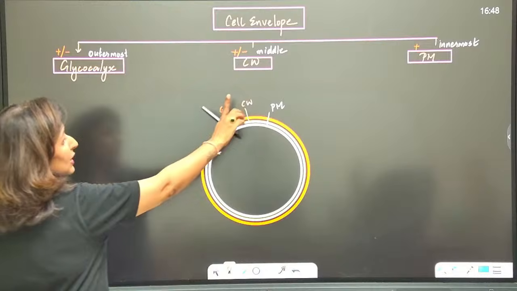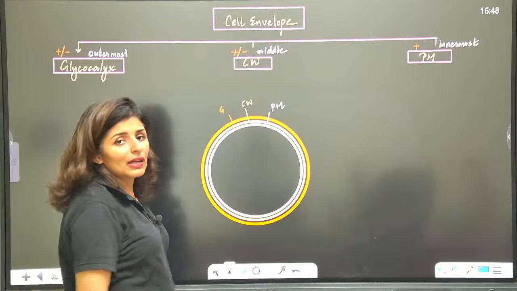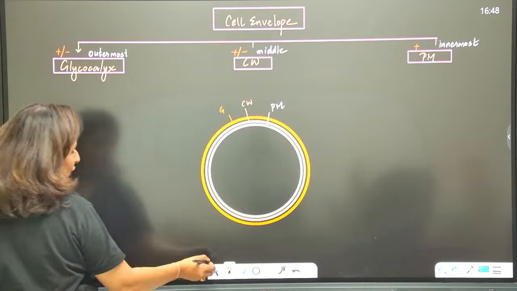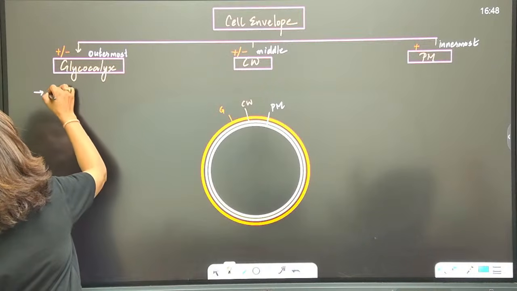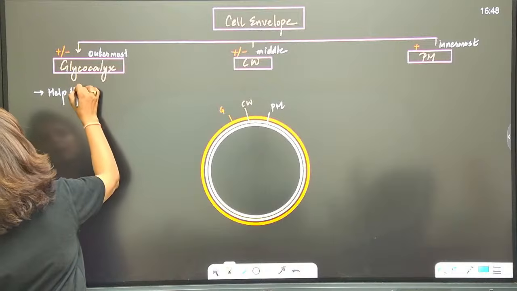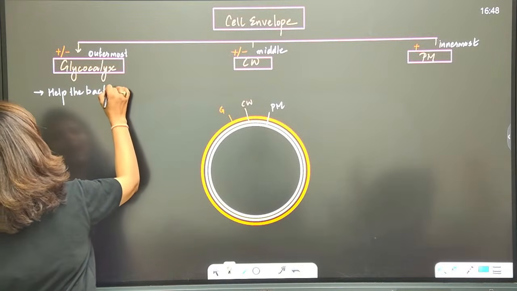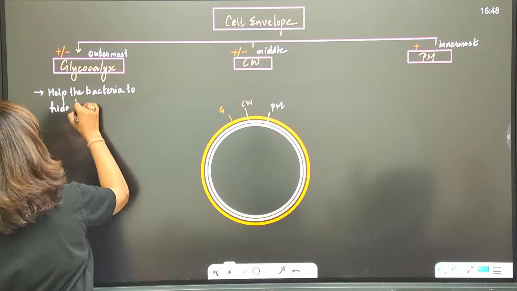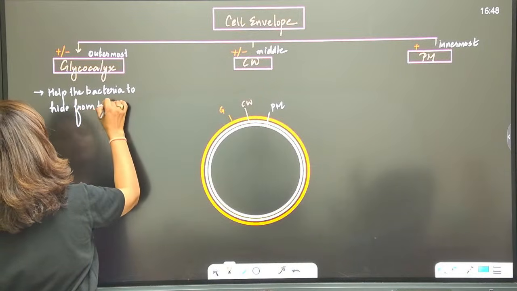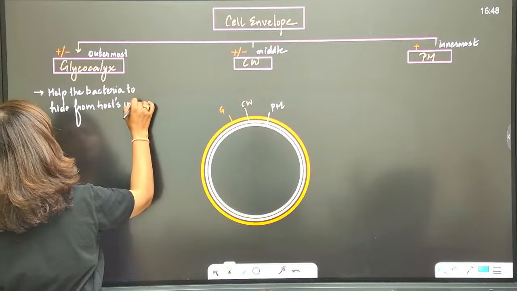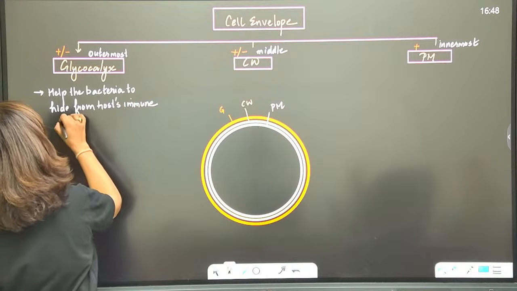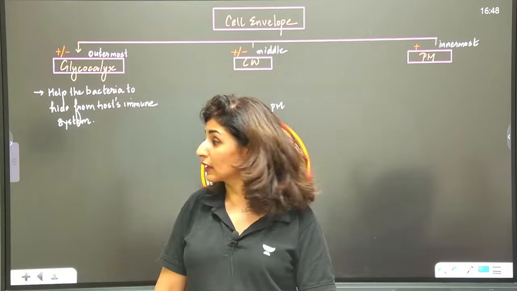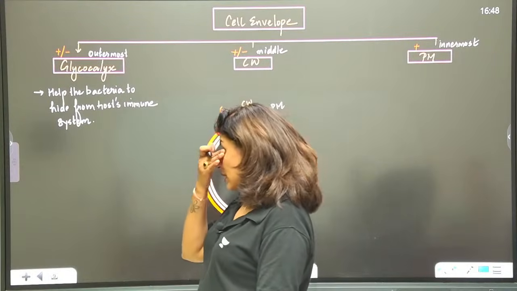So outermost, middle and innermost. What does this glycocalyx actually do? First of all, it helps the bacteria to hide from the host's immune system.